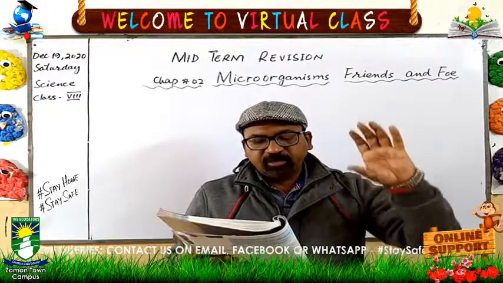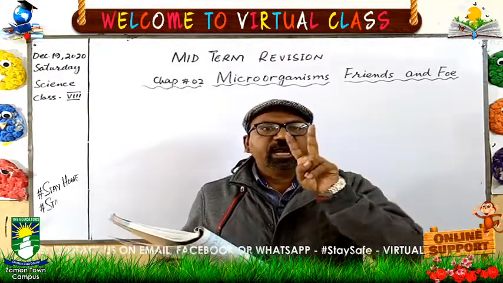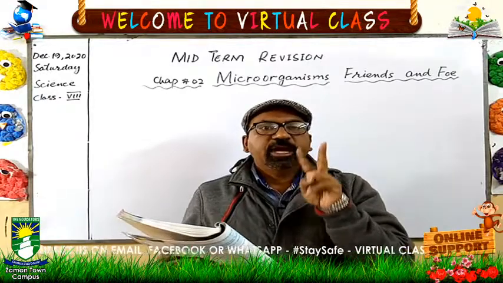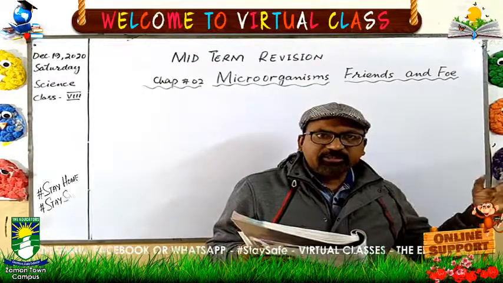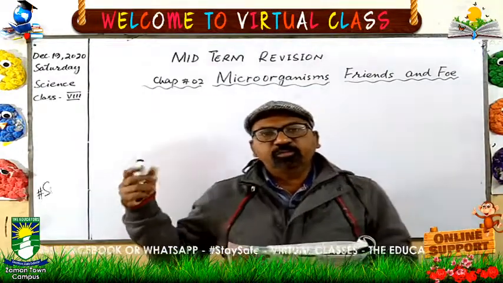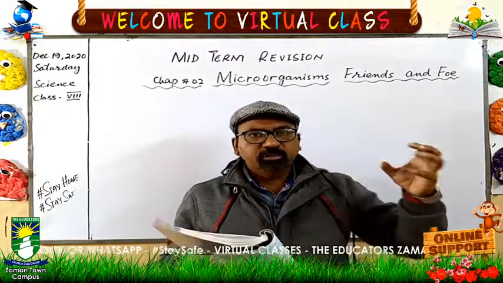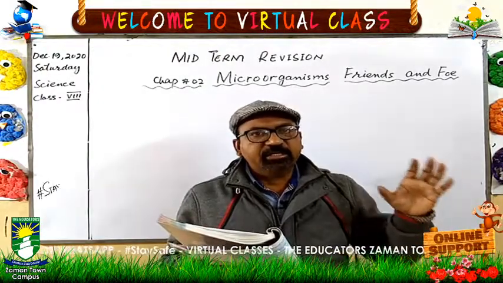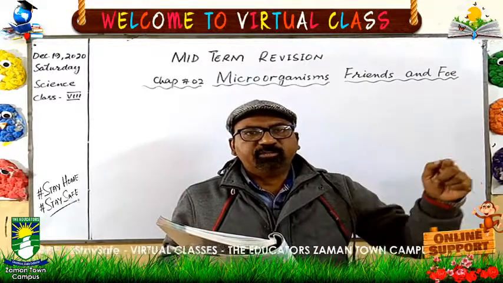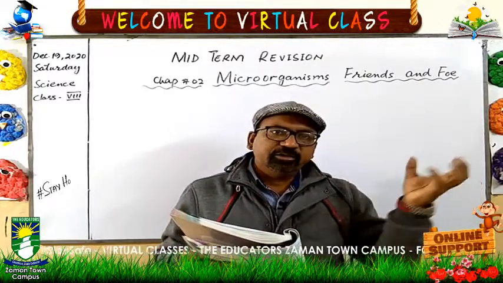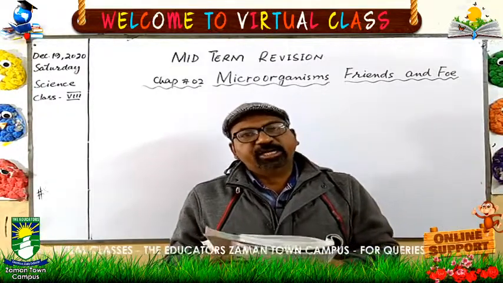Means if they are autotrophic, they prepare their own food. If they are heterotrophic, they will have two groups, because heterotrophics sometimes get food from living organisms, and sometimes they get food from dead organic matter. If they get food from living organisms, they live on the bodies or inside the bodies of the other living organisms, and they get nutrition from their body, so they are called parasitic bacteria.